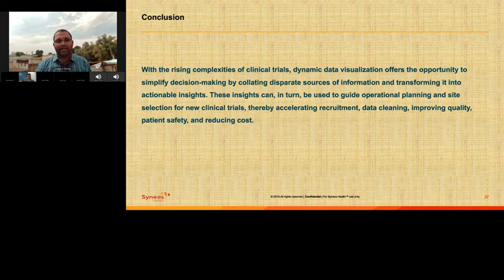So with this, I can conclude that with the rising complexities of clinical trials, dynamic data visualization offers the opportunity to simplify decision making by collating disparate sources of information and transforming it into actionable insights. These insights can in turn be used to guide operational planning and site selection for new clinical trials, thereby accelerating recruitment and data cleaning, improving quality and patient safety, and thereby reducing cost. So yeah, this is the end of my presentation. Thank you, and I am open for questions.